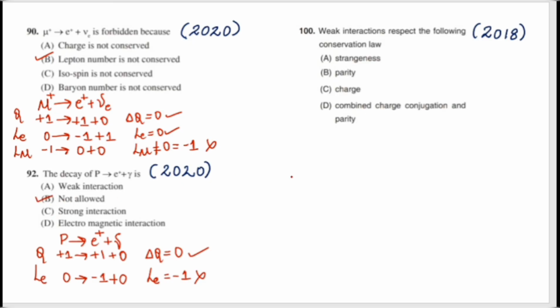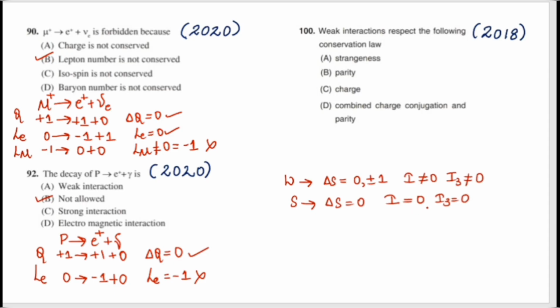Why? Listen to my words carefully. In the weak interaction, the strange number will be either 0 or plus or minus 1, and isospin will not be conserved, and the third component of the isospin will not be conserved. In the strong interaction, the strange number will be 0, isospin is conserved, and the third component of the isospin is also conserved.